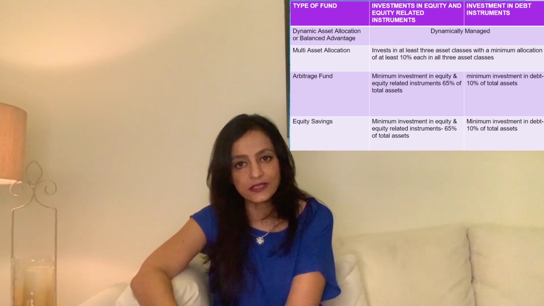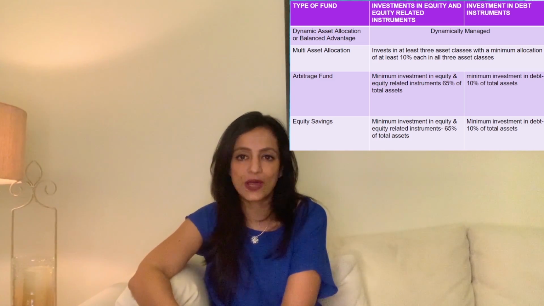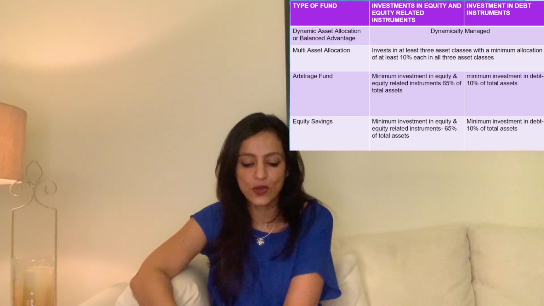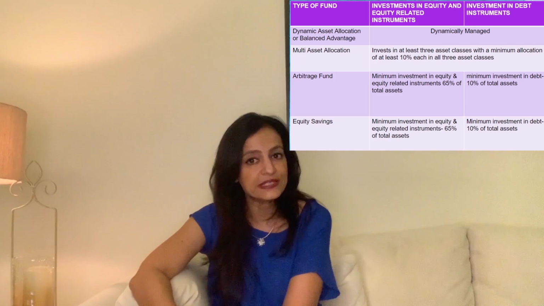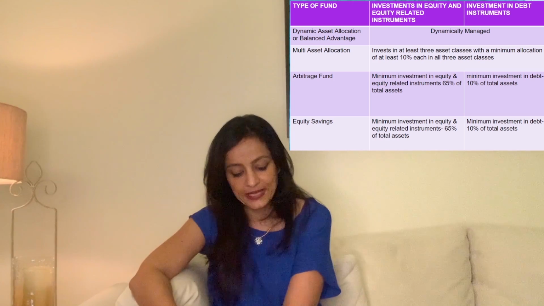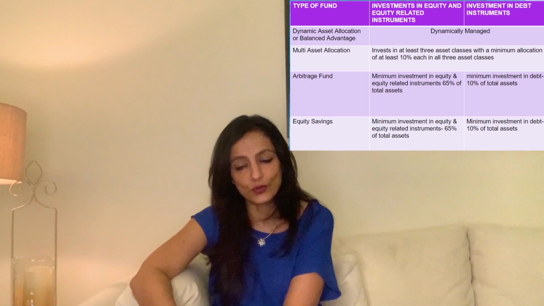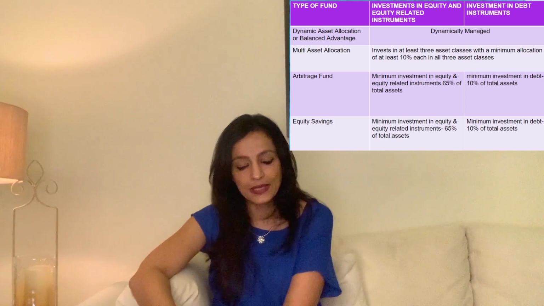There is another category of funds called multi-asset allocation funds. As the name defines, it has to have more than 2 asset classes. It has to have multi-assets, asset classes. So some pick up gold, some pick up real estate, some pick up a combination of real estate, international equities. The underlying being that you have to have at least 3 asset classes in multi-asset allocation funds. In each multi-asset allocation fund, you are supposed to have an asset class which constitutes at least 10%. So if I have 3 asset classes, each one should have at least 10%.